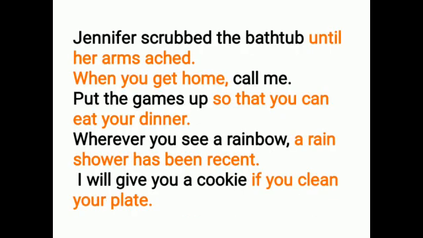Here are some more examples. Jennifer scrubbed the bathroom until her arm ached. Whenever you get home, call me. You can even change the position and here you can see the meaning has not changed. Here are some more examples.